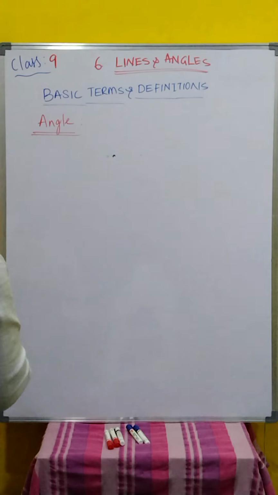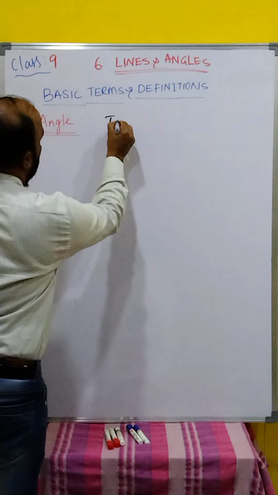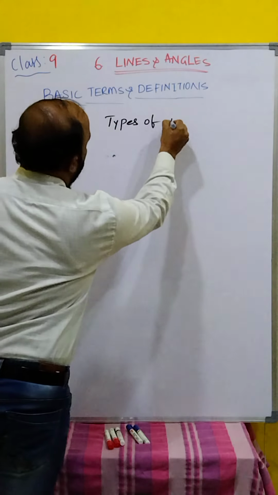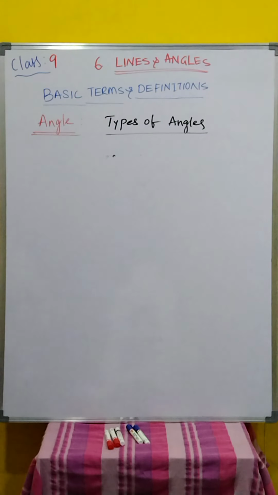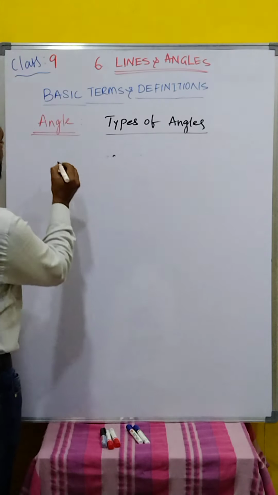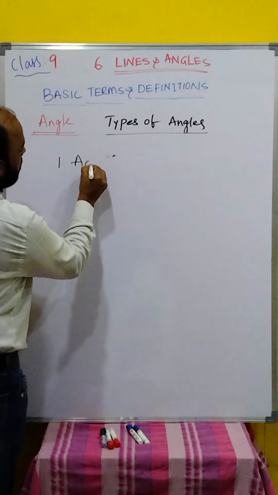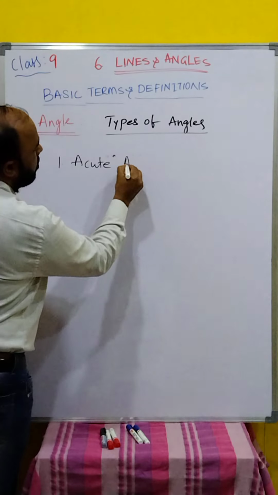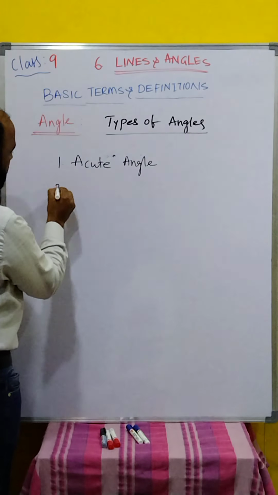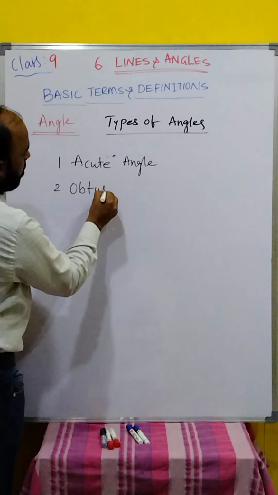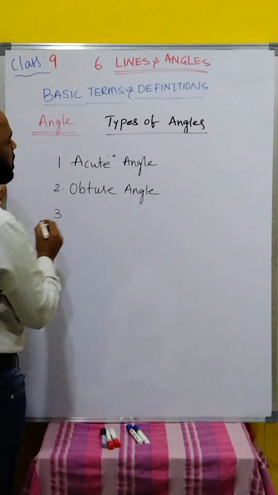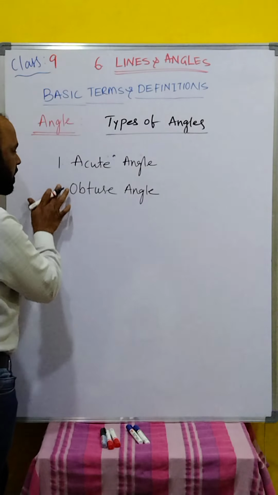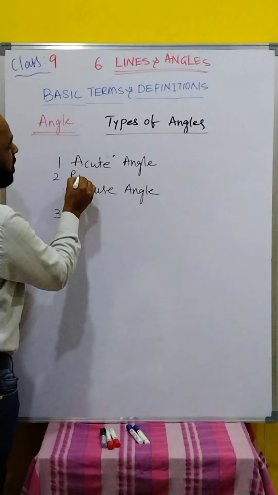Now we go for the types of angles. Angle definition is done, now you know the types of angles. We have already studied types of angles in classes 6 onwards. What is the first one? The first angle, we know, is the acute angle. Next, before obtuse, one more thing: the right angle, that is the second one.